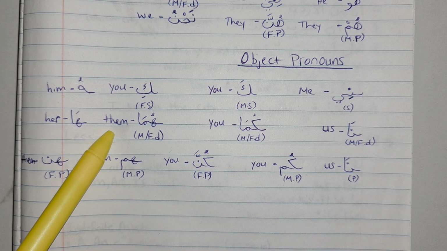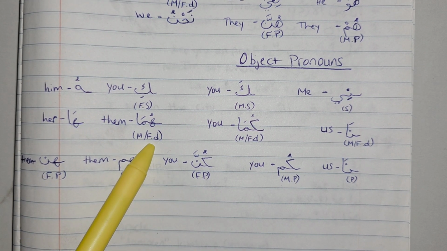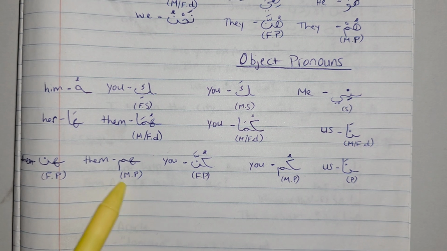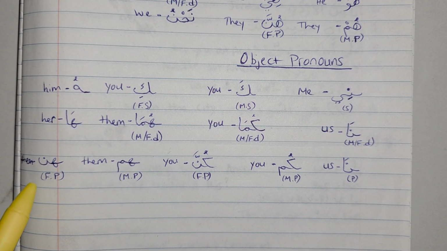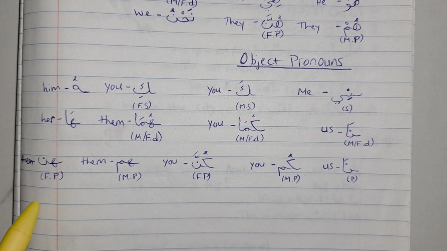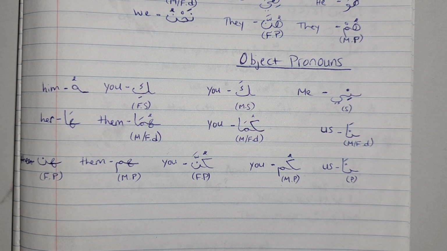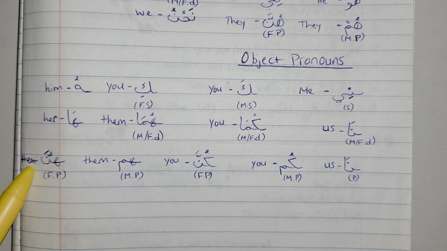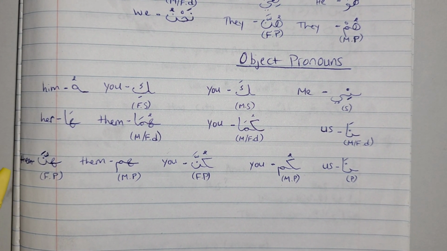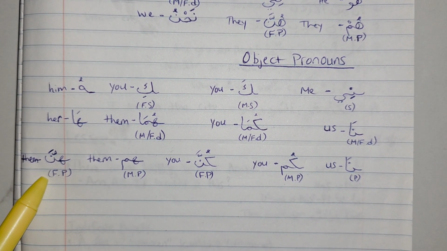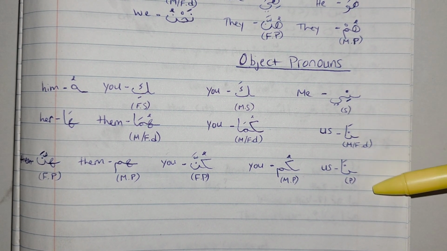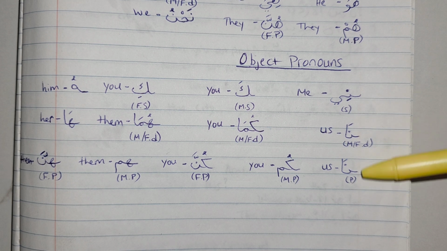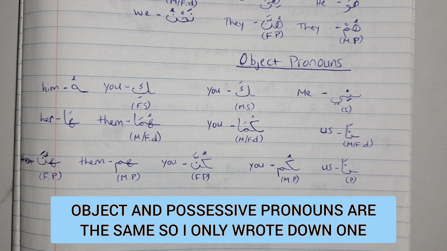Huma means them for two people, masculine or feminine. And then hum means them for more than two people, masculine. And hunna means them for more than two people, feminine. So I just added the shadda and the fatha here. So hunna means them for more than two people, feminine. Then we have na. Na means us for two people and for multiple people. So hopefully that was a bit clearer.